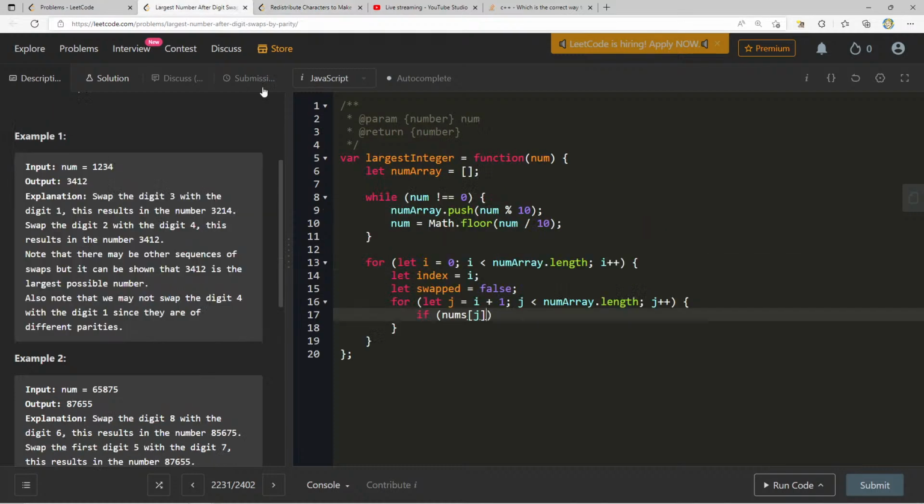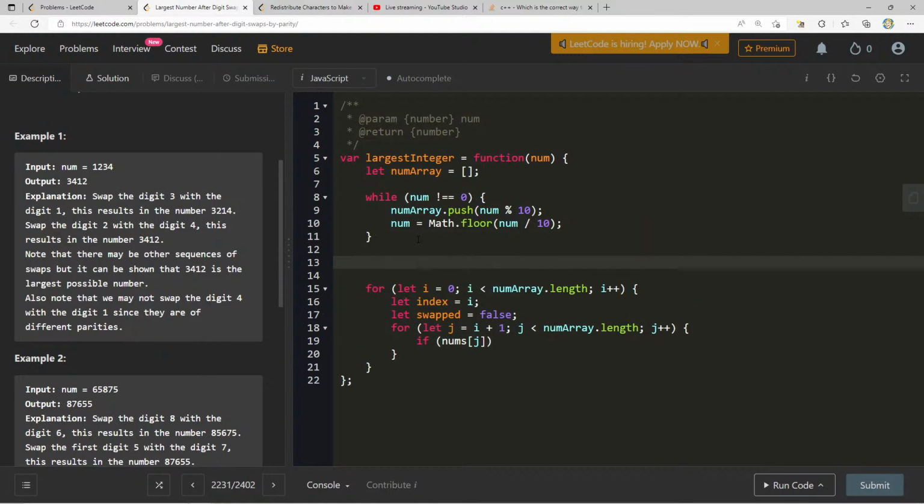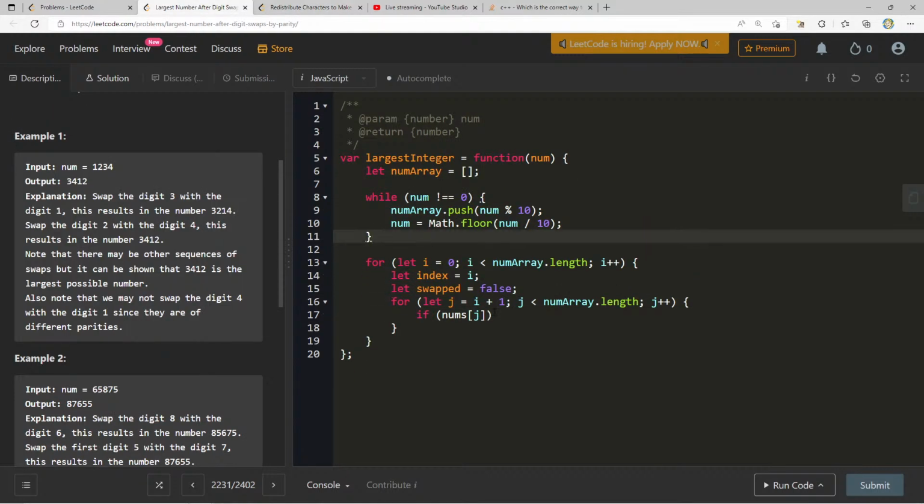Let's do this. Oh wait, wrong question. Let's just stick it in there right here. I think I copied the whole if. So here we'll have nums of i, nums of j. If nums of i and nums of j and 1, okay, so they're the same parity, and that's going to be that last one.